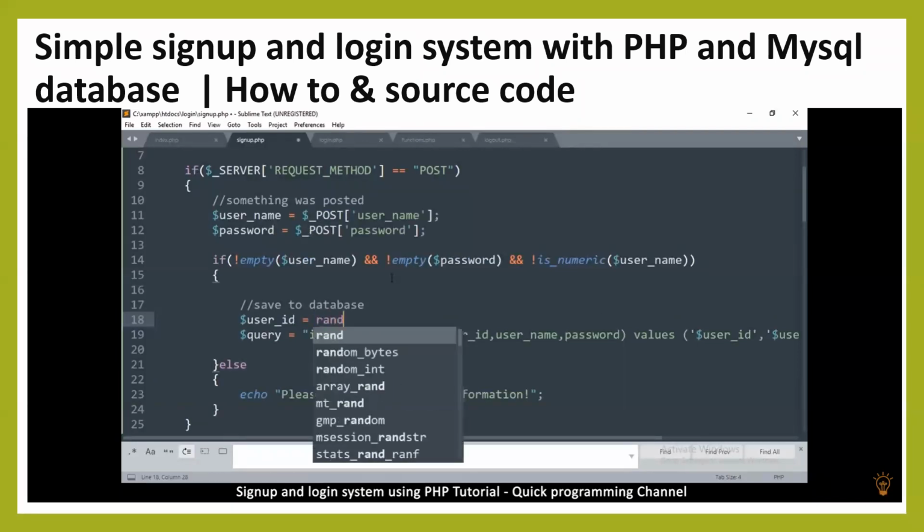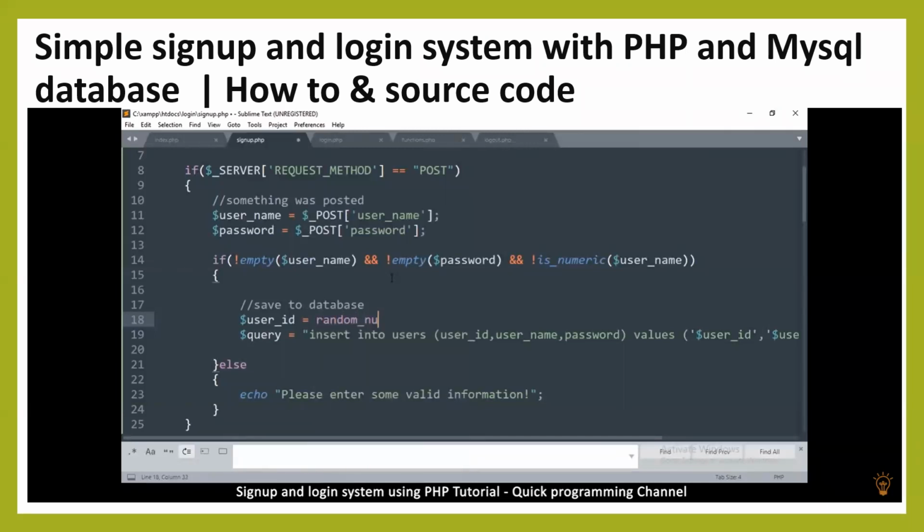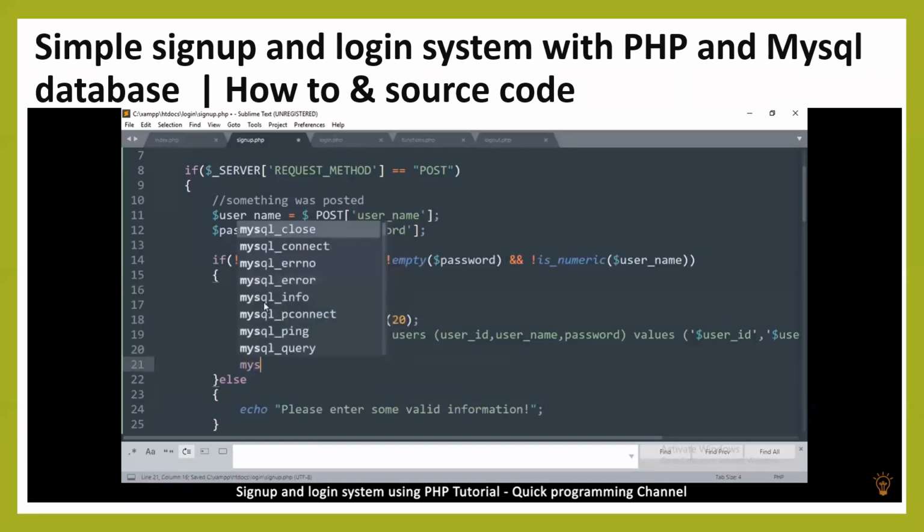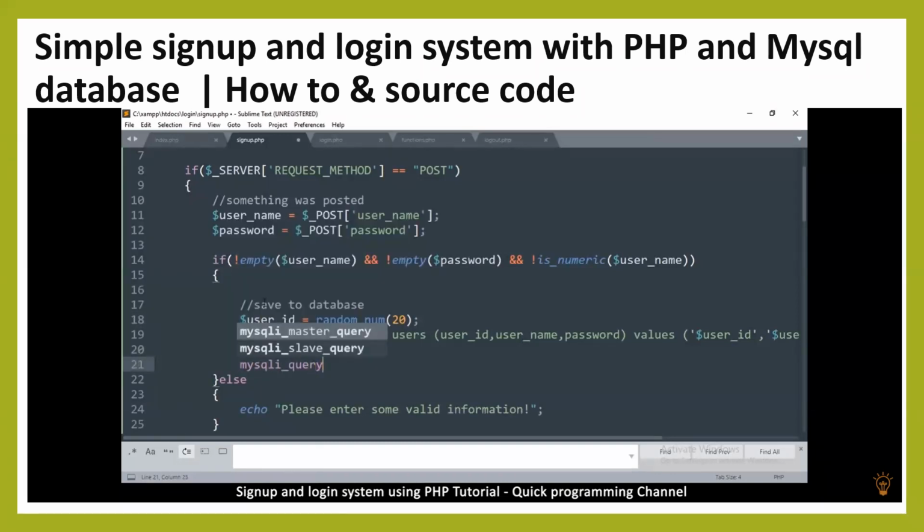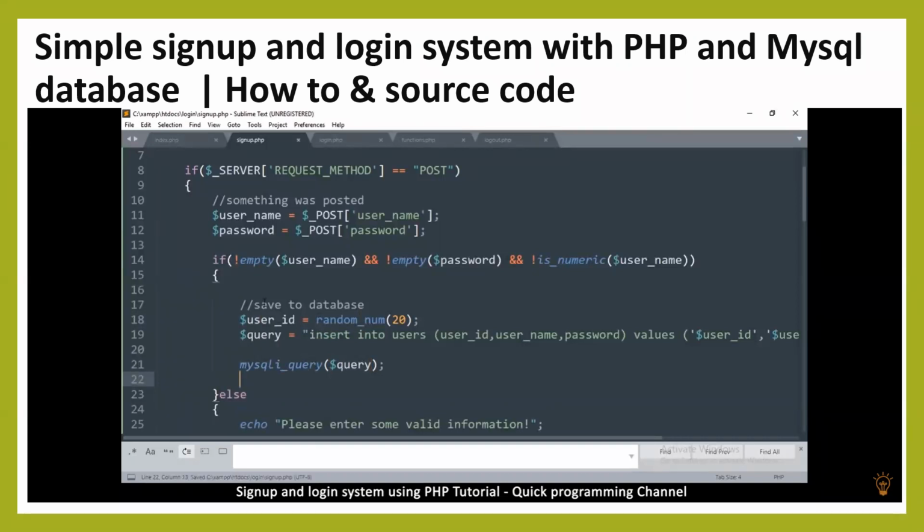So I'm going to create a function called random_num and put 20. Now 20 will be the maximum value, the maximum length of this number. So you can put any length there. That's up to you. We can assume for now it doesn't exist yet, but it's been created, so we can continue coding here. And then to save is simple. We say mysqli_query, and then we put the query. It's that easy.